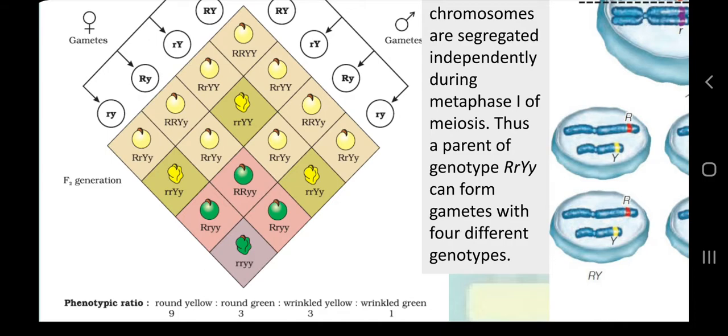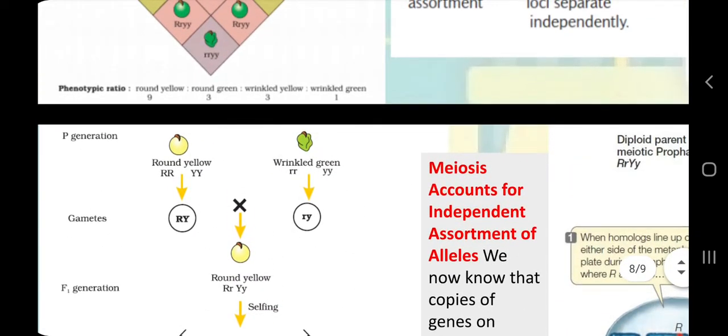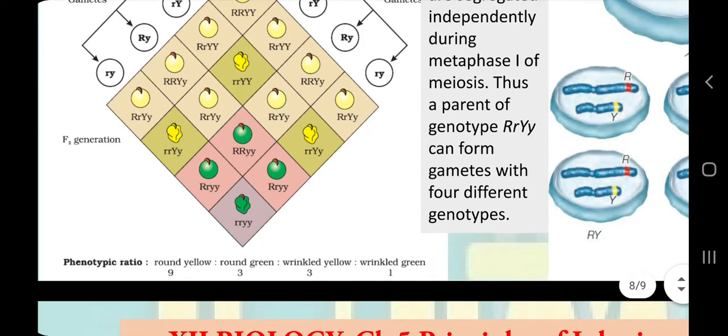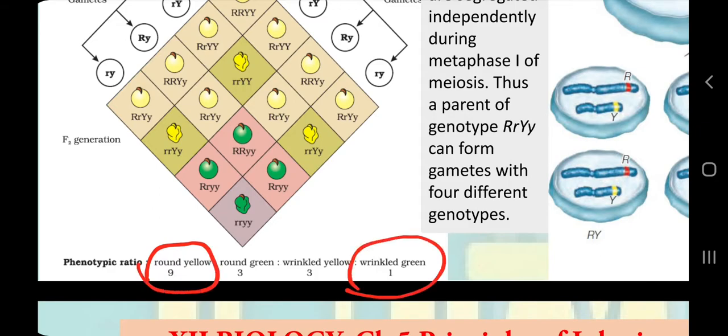seeds. If we match these plants with the parental plants, which were rounded yellow and wrinkled green, we can see there that these 9 plants and this one plant have the parental combination, and this rounded green plant and this wrinkled yellow plant are the new combinations. So the original combinations are called parental combinations, and the new ones are called recombinants.